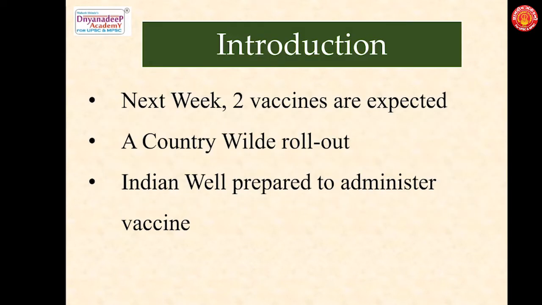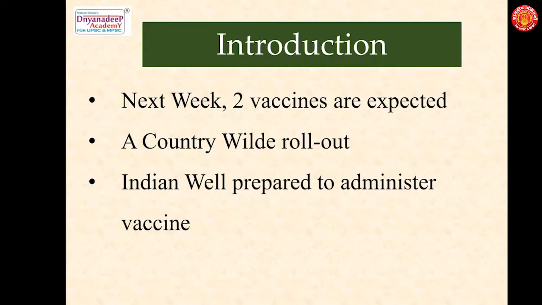This is the introduction wherein the government has announced that in the next 2 weeks, phase 3 data trials of the COVID vaccine tested by the Indian manufacturers are expected to be submitted for emergency use approval. There would be a country-wide rollout to immunize 4 high-risk groups, and even if one of these two vaccines gets approved, the 4 high-risk groups would be the first ones to receive this vaccine.